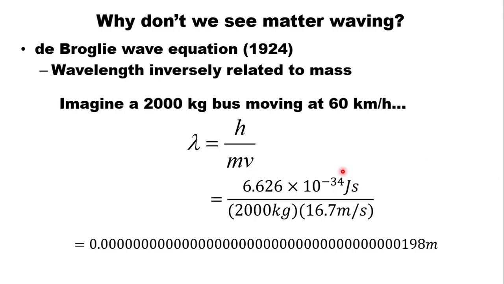If Planck's constant were a bigger number on top, then we would have longer and longer wavelengths, and if Planck's constant were big enough, you might actually be able to see these waves. But in our universe, with the value that Planck's constant has, the wavelength of a bus is there, but it's absolutely unmeasurable and imperceptible to us.